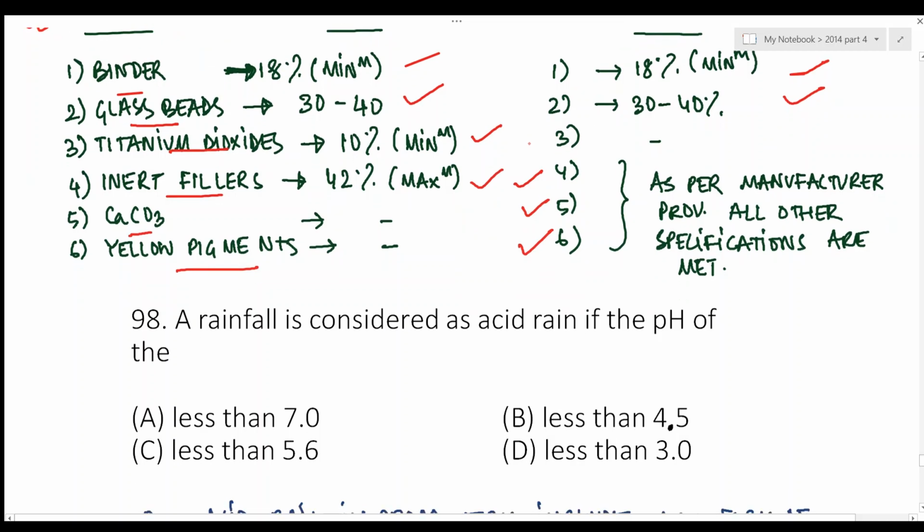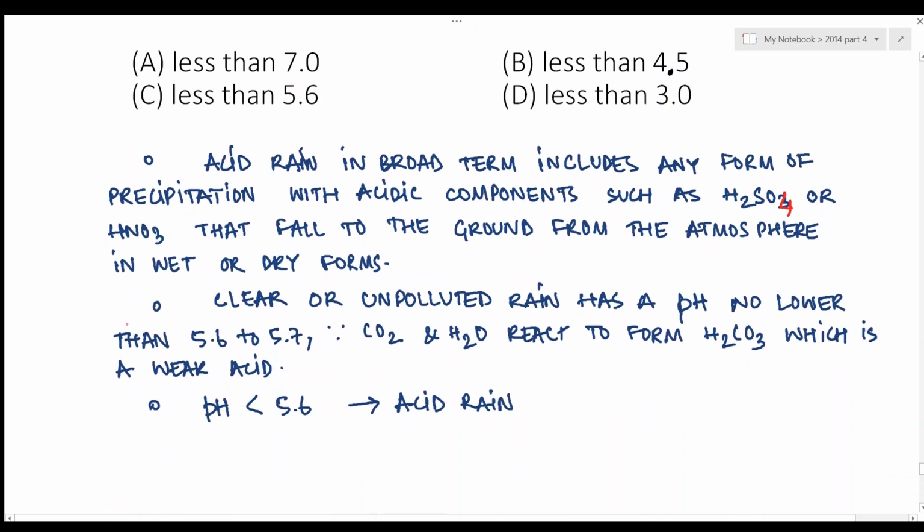Next question. A rainfall is considered as acid rain if the pH of the rain is. Now what is acid rain? Acid rain in broad terms includes any form of precipitation with acidic components such as H2SO4 or HNO3, sulfuric acid or nitric acid, that fall to the ground from the atmosphere in wet or dry forms. Now clear or unpolluted rain has a pH no lower than 5.6 to 5.7.